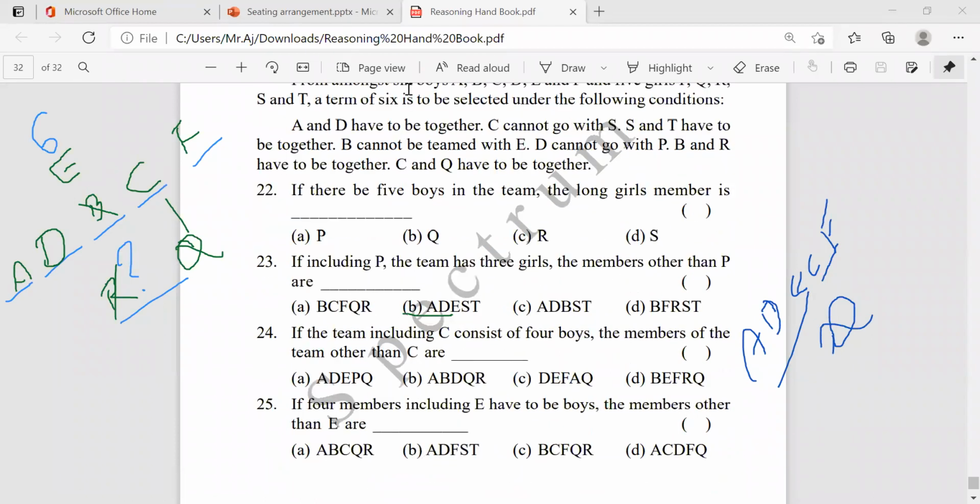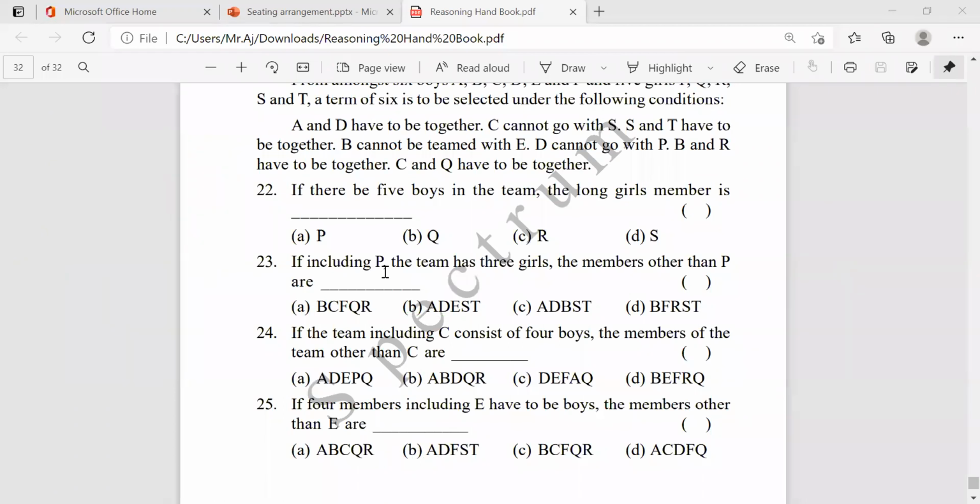come to this one, including P, the team has 3 girls. The members other than P are okay. First of all, it should be 6 members. 1, 2, 3, 4, 5, 6 members are there. In that, one person is P. They have given P already.